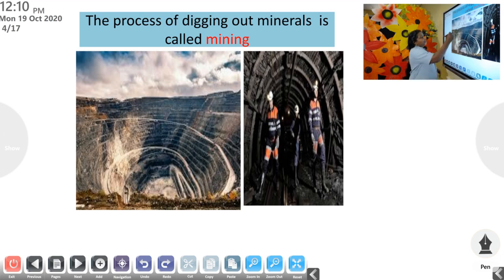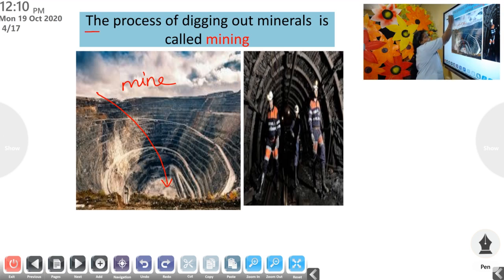And in this picture, you can see that from the surface, a deep hole has been dug. And this is called a mine. So, a mine is a deep hole from where we collect the soil which contains minerals. Okay.